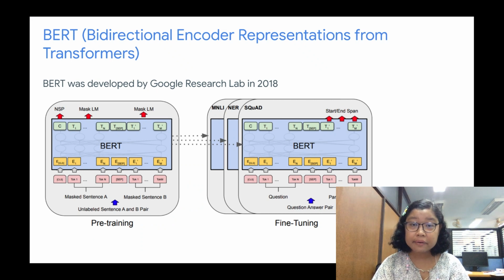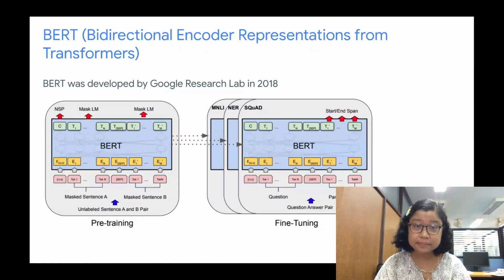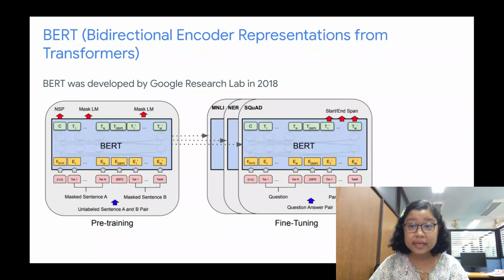BERT stands for Bidirectional Encoder Representations from Transformers. It was developed by Google in 2018 and made publicly available. BERT is based on transformer architecture. Transformer architecture has an encoder and decoder stack. That's why it is called encoder-decoder architecture. But BERT is just an encoder stack of transformer architecture. It was trained on English Wikipedia and book corpus and achieved the best accuracies for some of the NLP tasks.